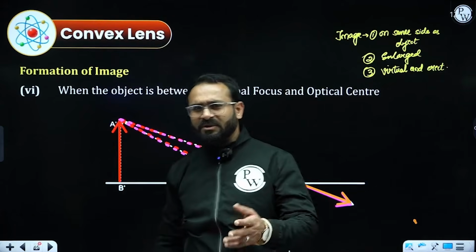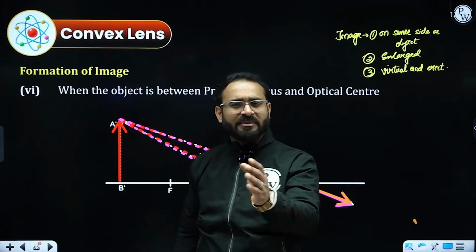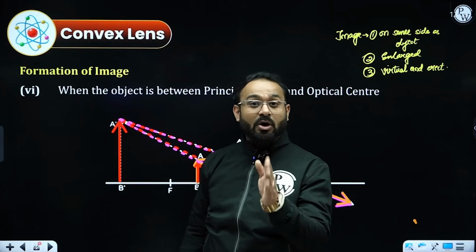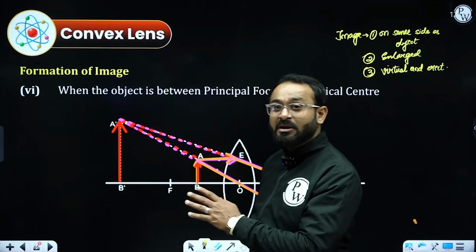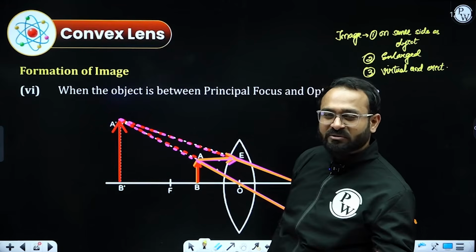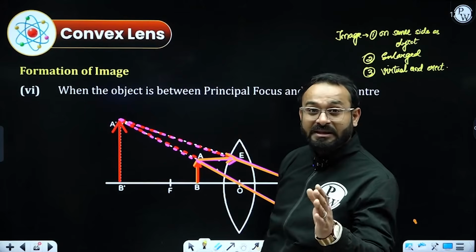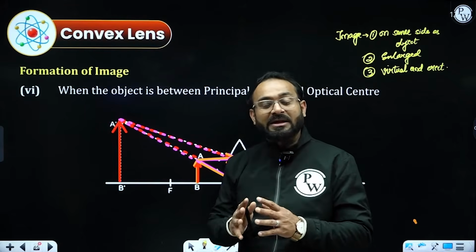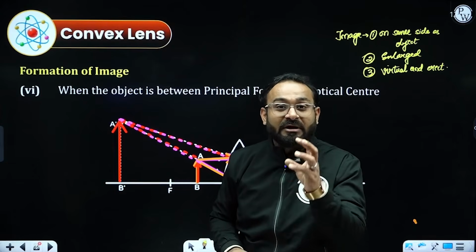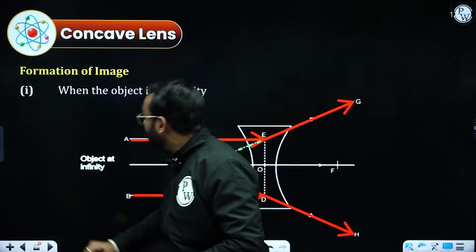Almost the image distance or the position of the image, the nature of the image, the size, this is exactly what we studied in the concave mirror, which is going to happen in the convex lens. So it will be quite easy if you know the concept of spherical mirrors. It will be quite easy to understand the concept of spherical lenses. But while reading numericals, you need to be very careful whether the question is given for the convex mirror or lens. So just concentrate on that.